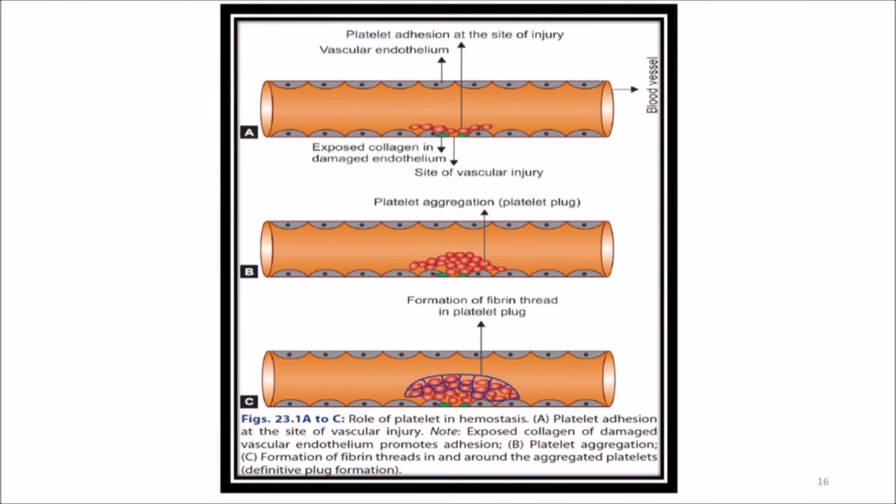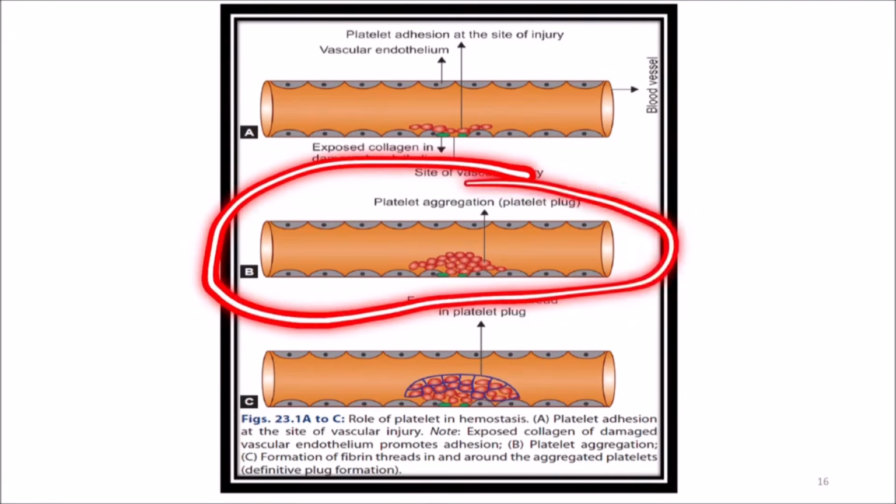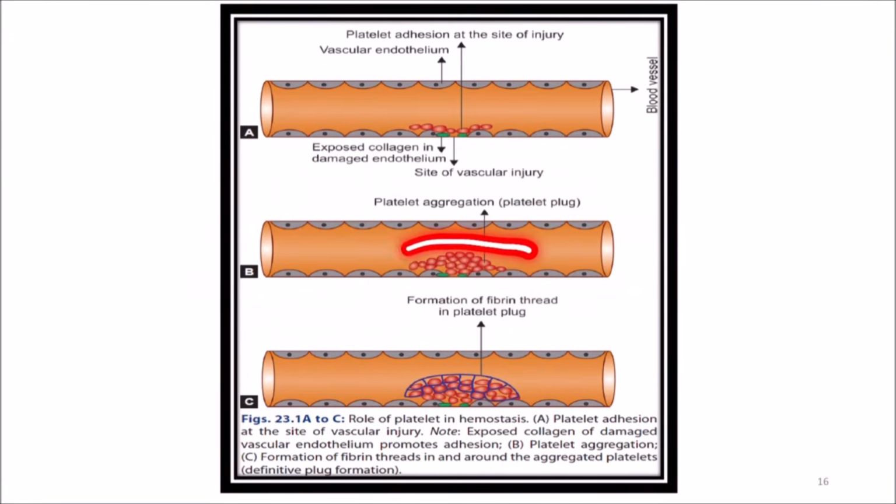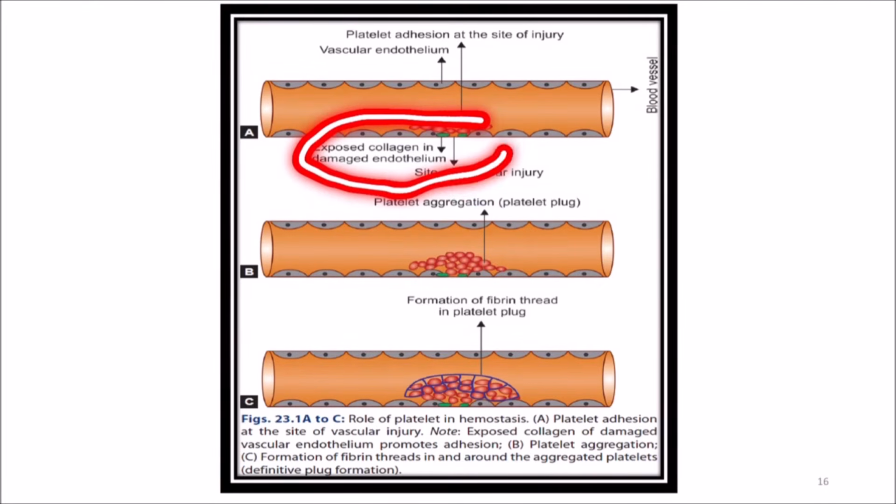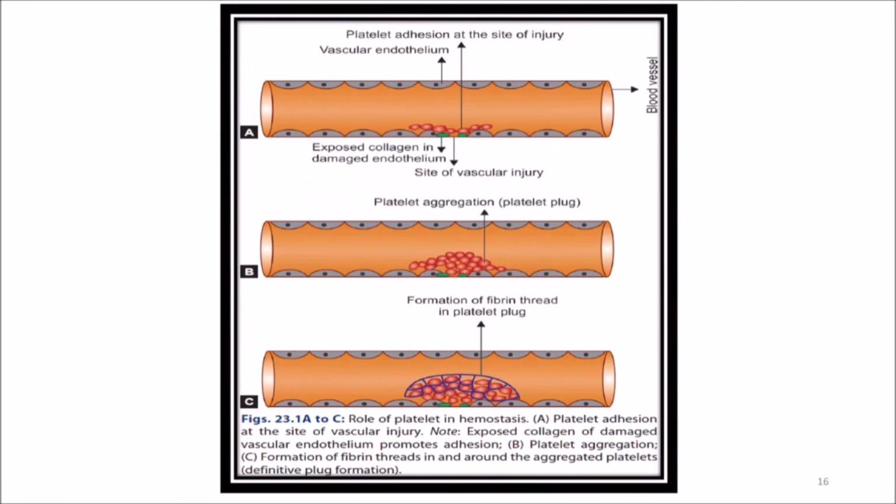The second one is platelet aggregation. You can see the platelets aggregating here. The first one is the injury, with exposure of the collagen in the damaged endothelium. The second is platelet aggregation. The third diagram, C, shows the formation of fibrin threads around the aggregated platelets.